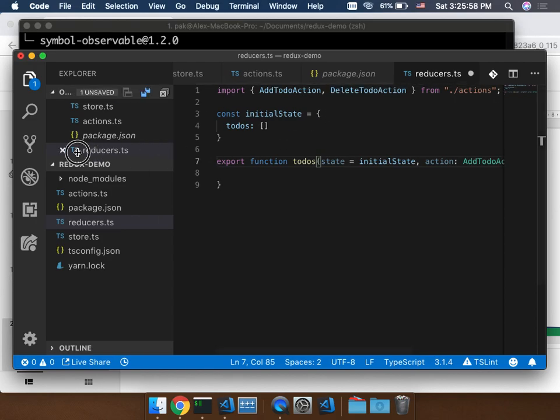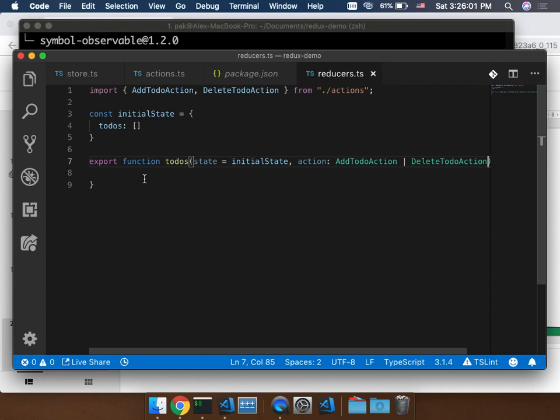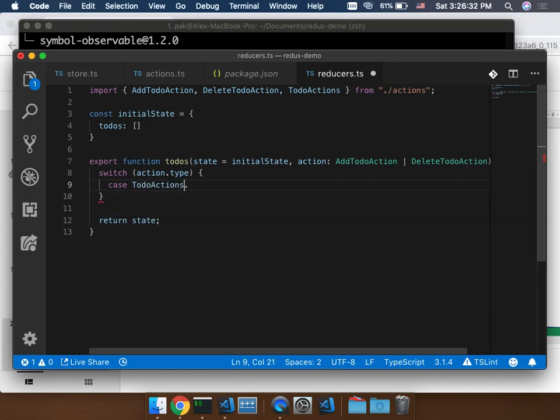I don't have to type it myself because we are now using a strongly typed language, a static type language. So that's why Visual Studio Code knows that I'm referring exactly to this AddTodoAction. The next powerful thing is something like the type narrowing. If I switch on the action.type, here you can imagine that only two types are allowed. One is the TodoAction.AddTodo.